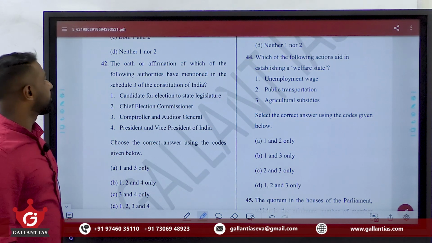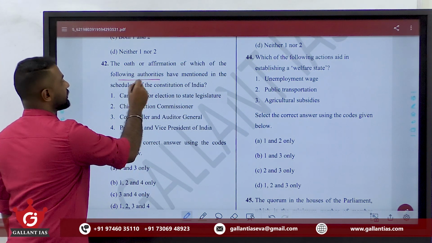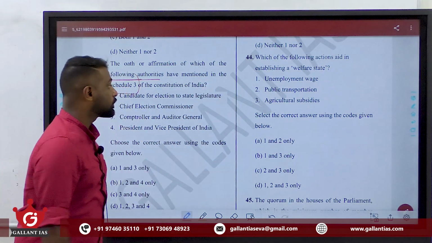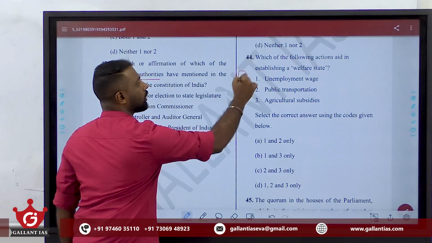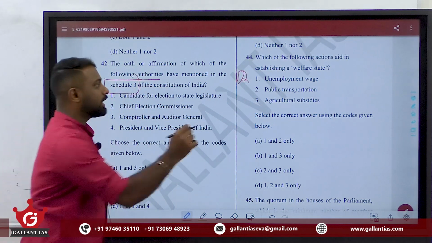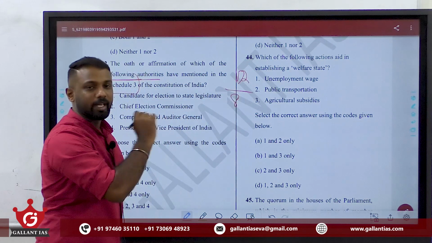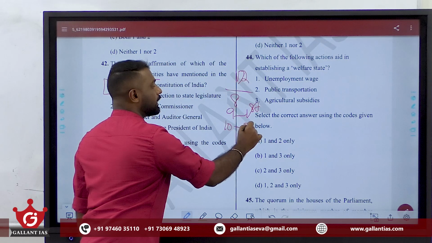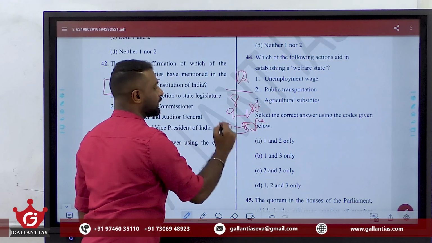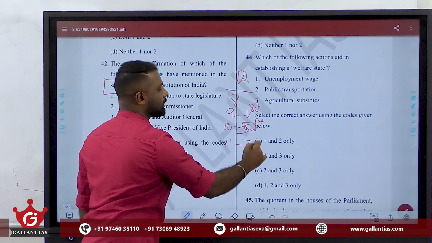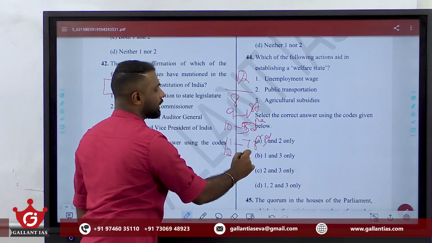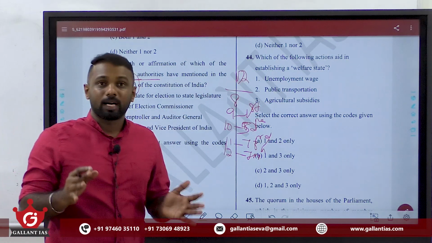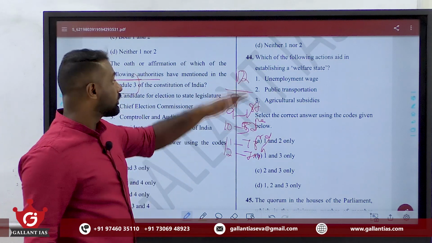Which of the following authorities are mentioned in the Third Schedule of the Constitution of India? You must thoroughly learn all those 12 schedules under our Indian Constitution. Originally there were only 8 schedules; the 9th was added by the First Amendment Act, the 10th by the 52nd Amendment Act, the 11th by the 73rd Amendment Act, and the 12th by the 74th Amendment Act. You must note down the basic content as well as the basic provisions under all these 12 schedules.